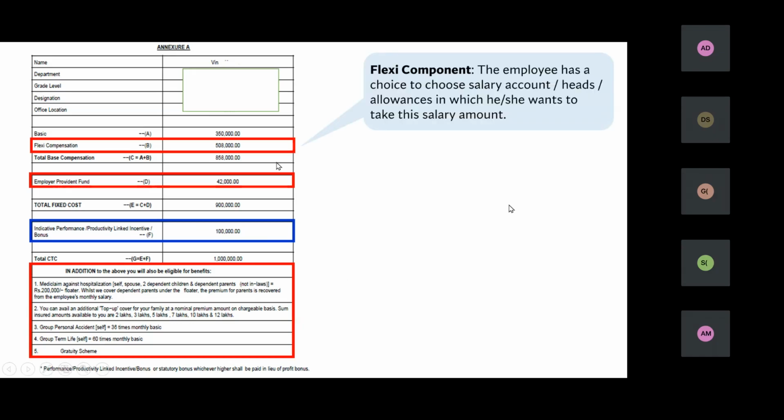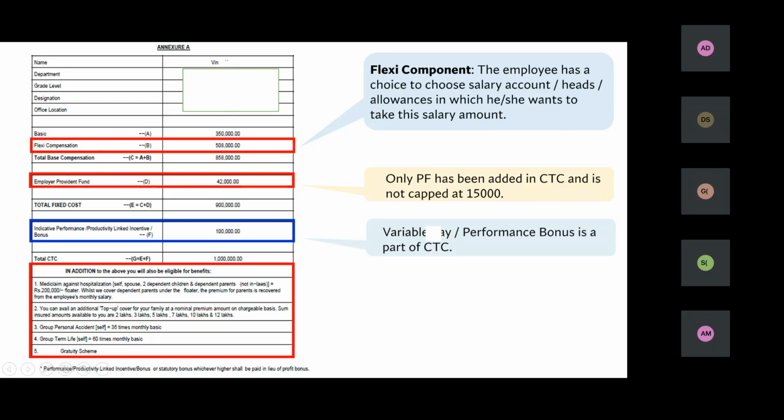So the company is offering 10 lakhs to this person. Out of 10 lakh, they have decided basic salary of 350 and flexi compensation is 5 lakh 8,000. That means the employee would now decide how they want to take this 5 lakh 8,000, which salary heads and how much amount. PF is deducted on a total basic of 42,000.